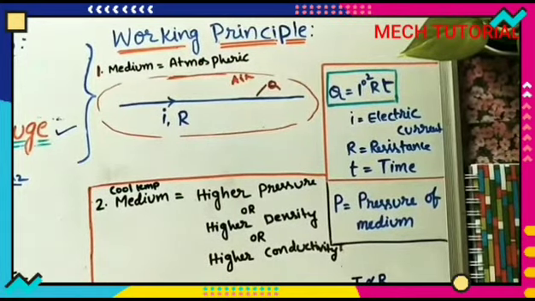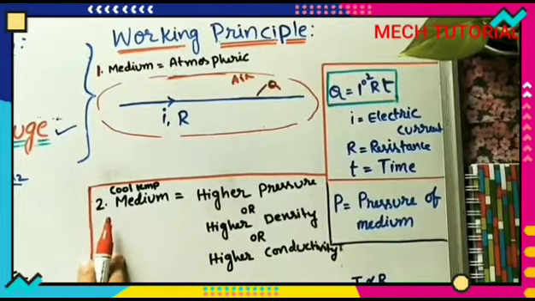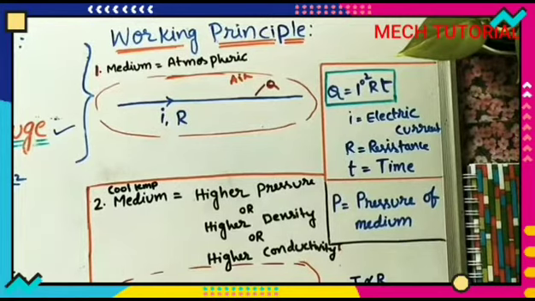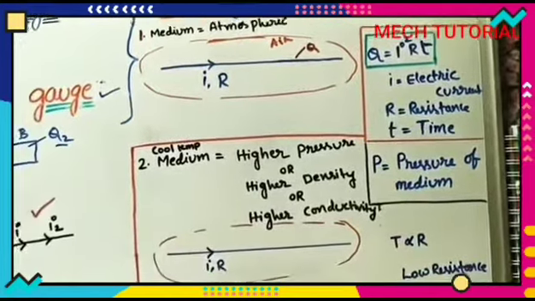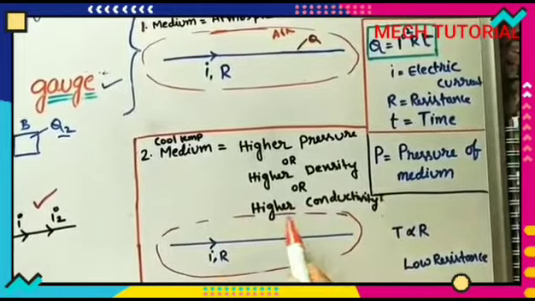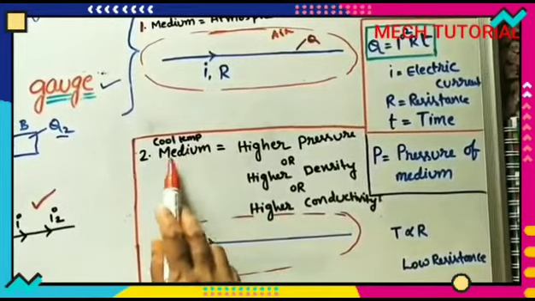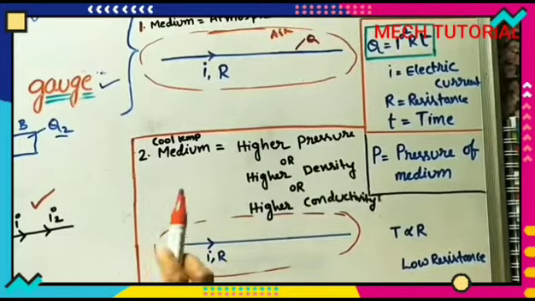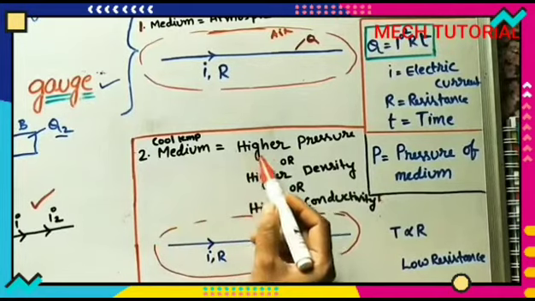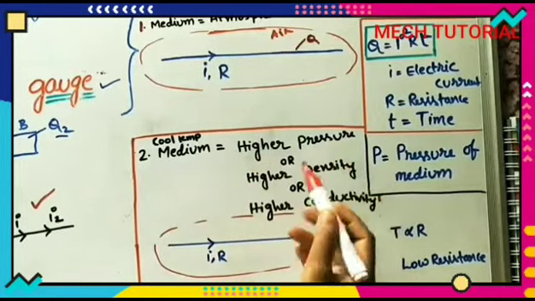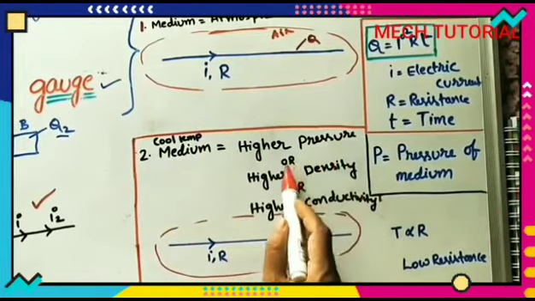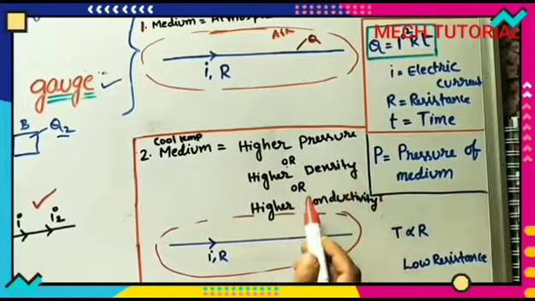Now in the next case, the second case, I am taking the medium around this cable as cool temperature, meaning cool air. We can define this medium as having higher pressure. If you take cool temperature air, it is a higher pressure medium, or higher density medium, or higher conductivity medium.